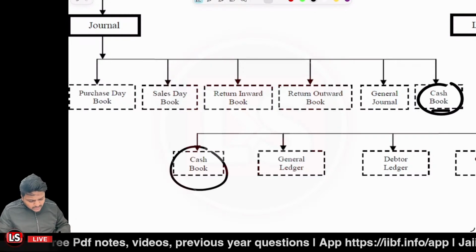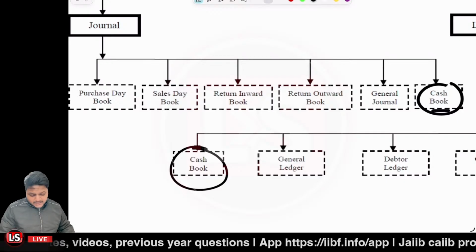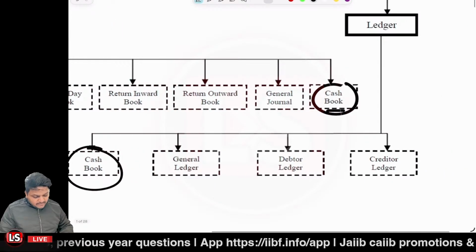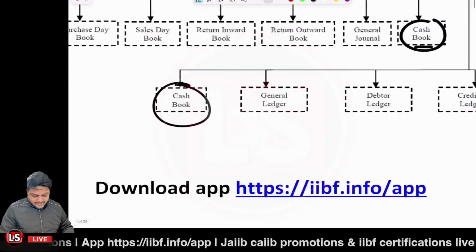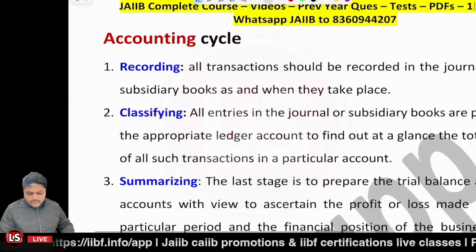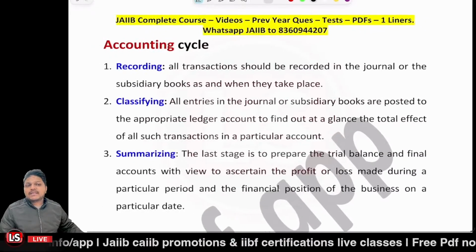In both the scenarios, it is available. It's available under the journal also, and it is available under the ledger also. How it is possible, I'll be telling you all the details, right? So stay tuned. So first of all, we're going to discuss about the accounting cycle.